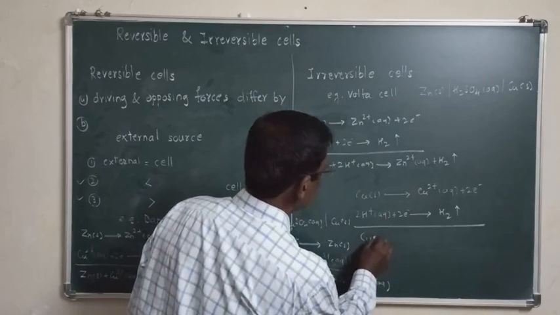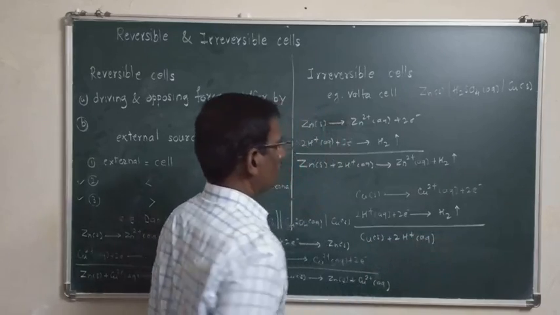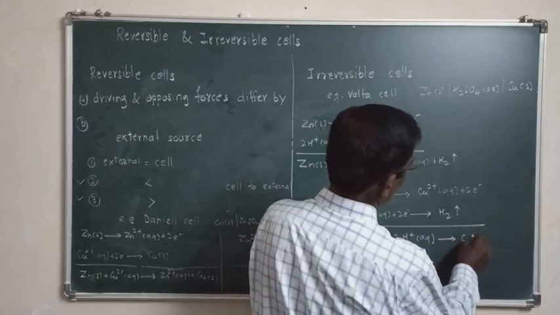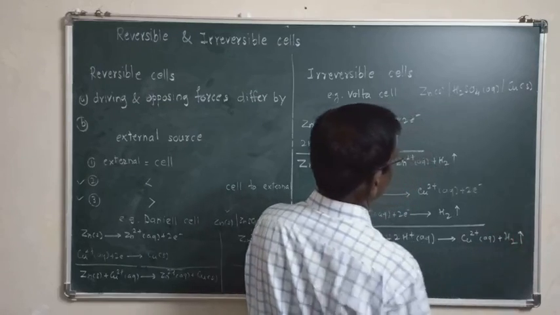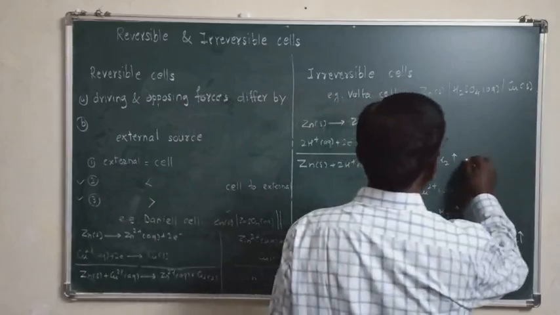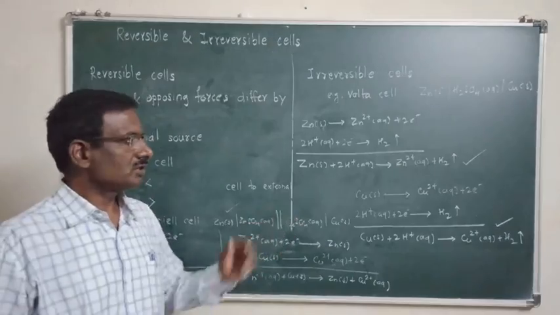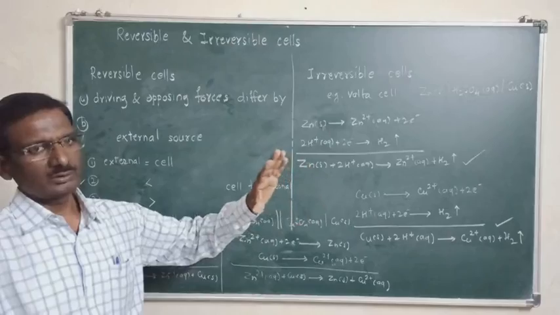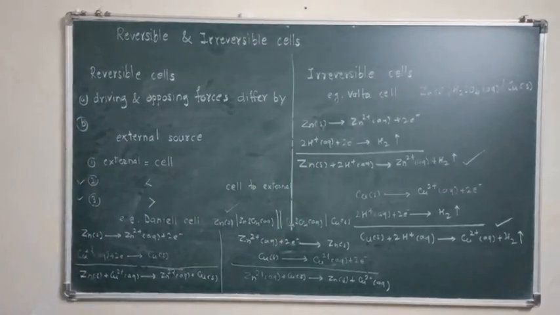Therefore the overall cell reaction is solid copper plus hydrogen ions gives copper ions in aqueous state plus H2 gas. If we look at these two reactions, they are not reversible to each other. Therefore this cell is called an irreversible cell. In this way, we can explain reversible and irreversible cells.